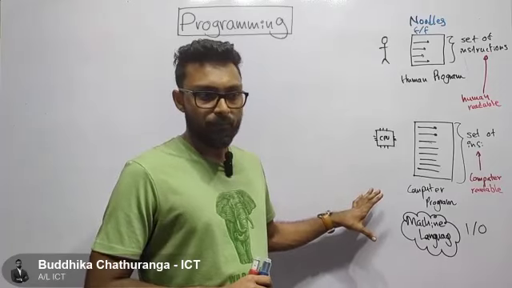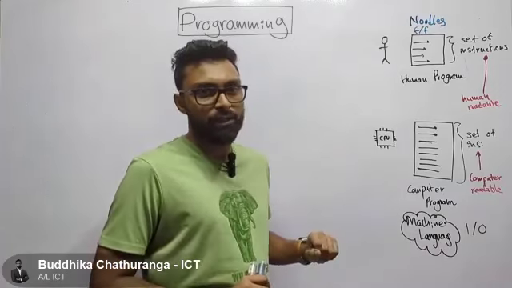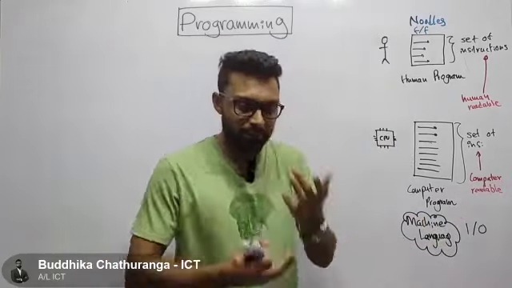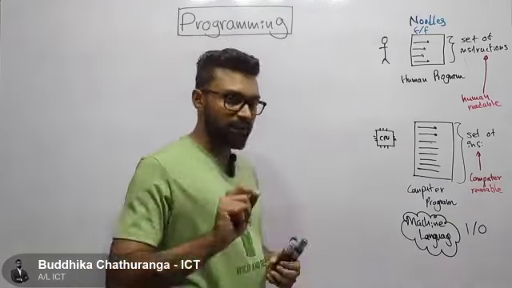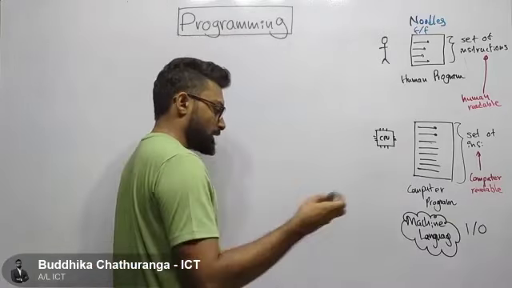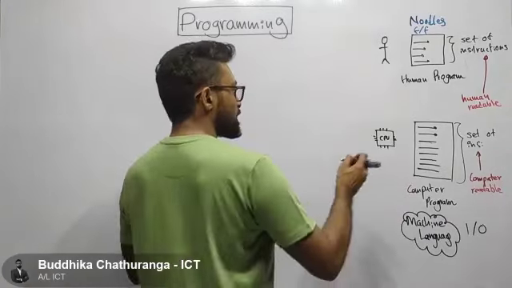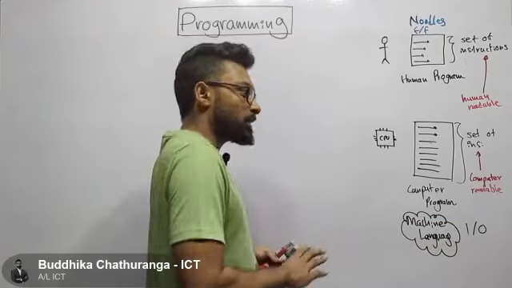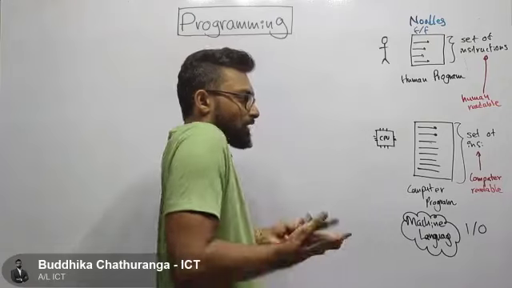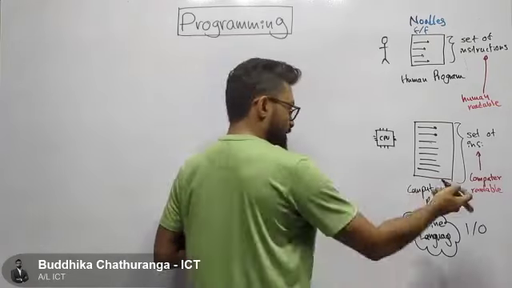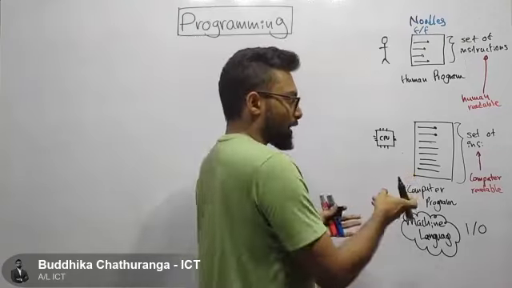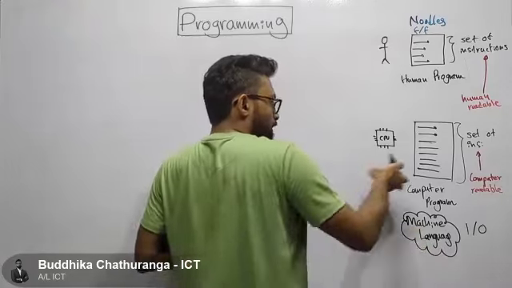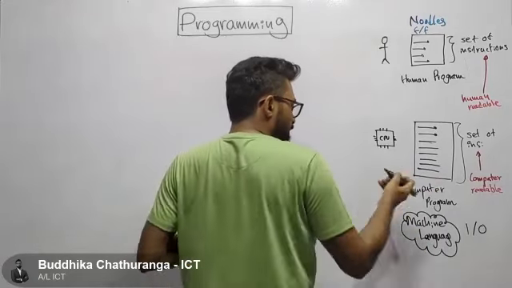There are some people who understand this machine language. Now even though we say this is 1s and 0s, there's a one-level higher abstraction for this. If I write a computer program in machine language, I can write it in English letters as well. Even though this is 1 and 0, we can come one level higher and look at these programs in assembly language. Now if we write this program in assembly language, it will be something like this.